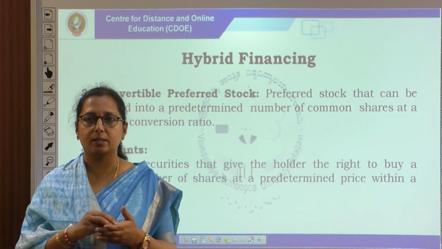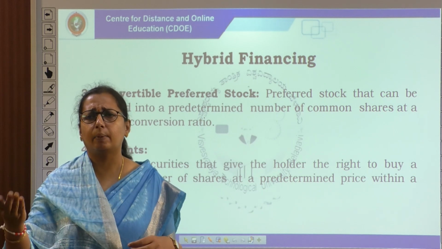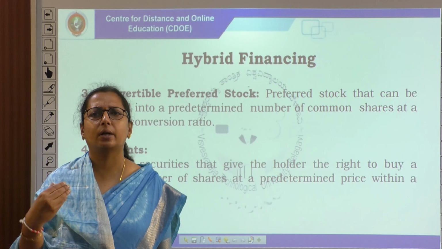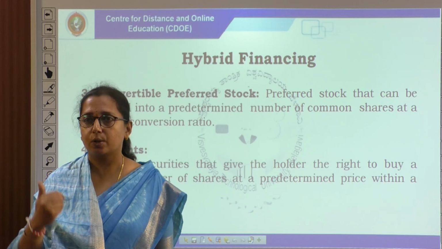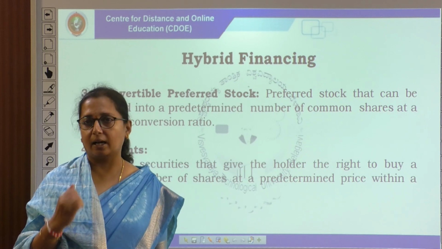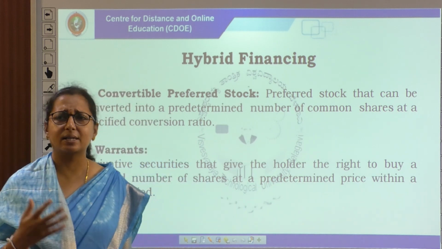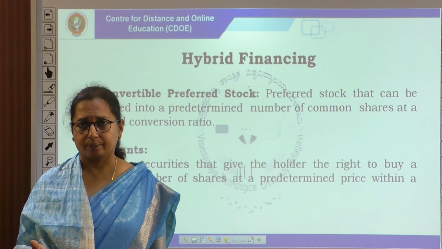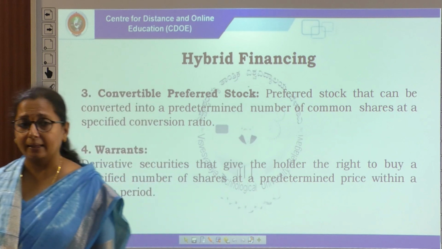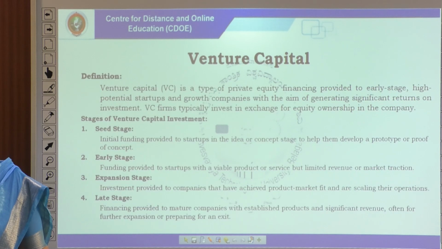Yes, the share price right now is 10 rupees, or maybe it will be increased. You can buy it, we put an obligation to buy it in the future for 11 rupees or 9 rupees or 8 rupees based on the predetermined price. So, based on a future date, the certain period, the security market will issue warrants, and that can be treated as an example. That means derivative securities always tend to buy an obligation for a future date, and its acceptance and rejection depends upon the individual. And these are the examples of hybrid financing, types of hybrid financing.